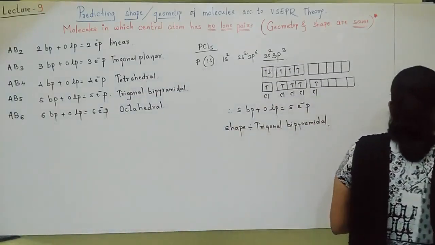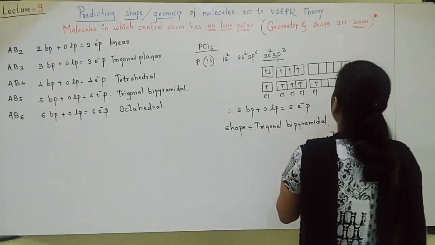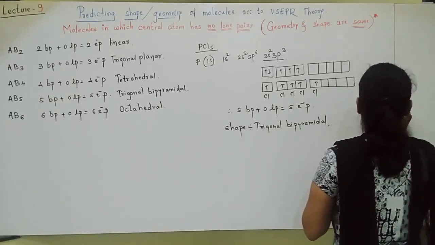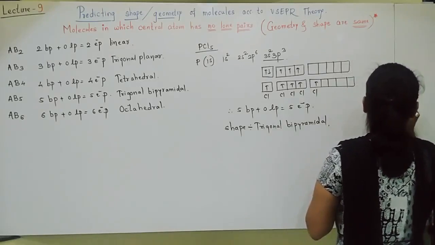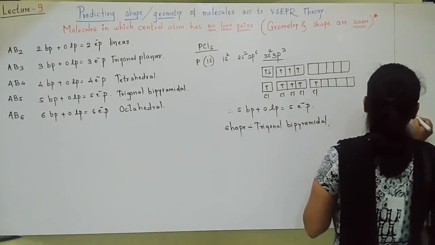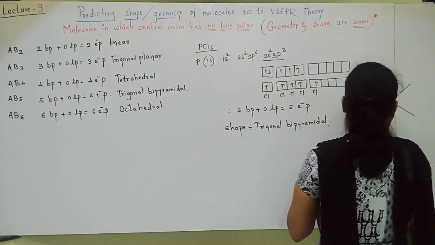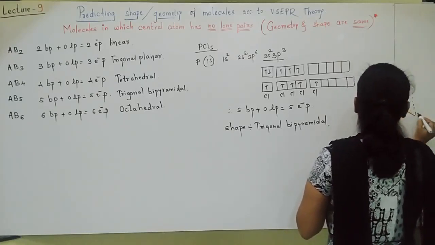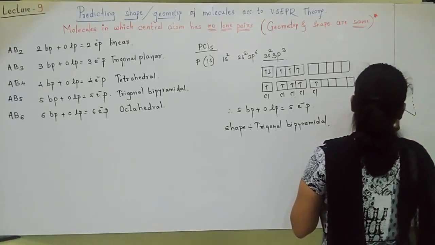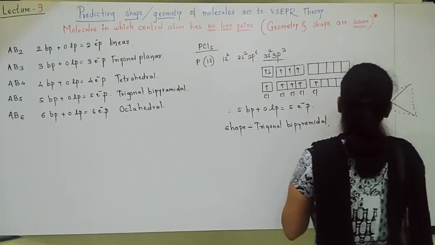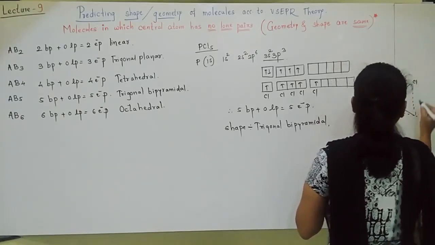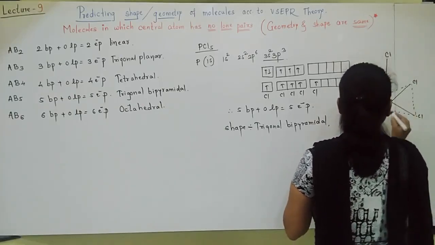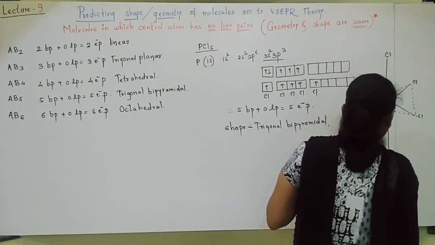See, students, in PCl5 I will show the P as this. Okay, 3 chlorines at 3 corners, and 1 chlorine will be up, 1 chlorine will be down.